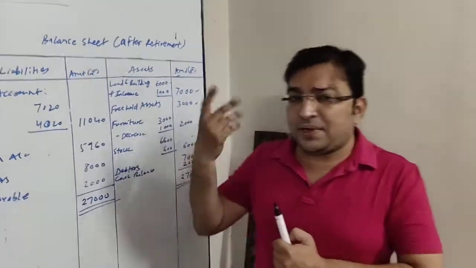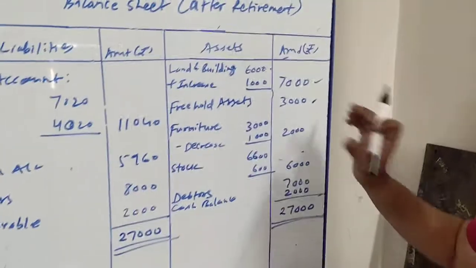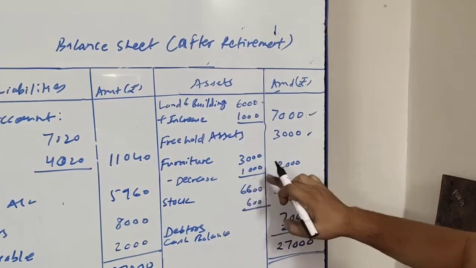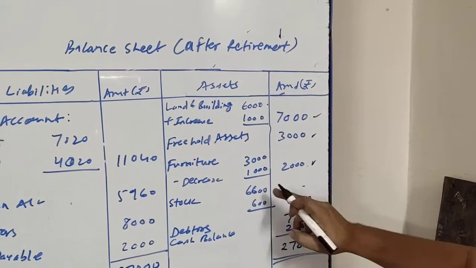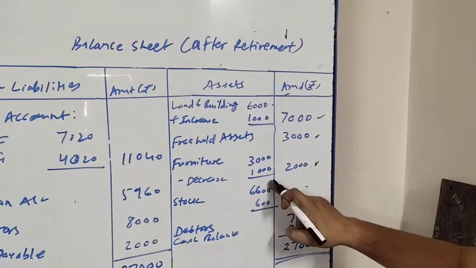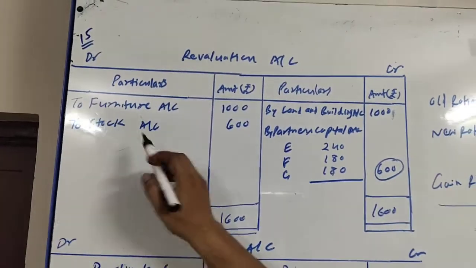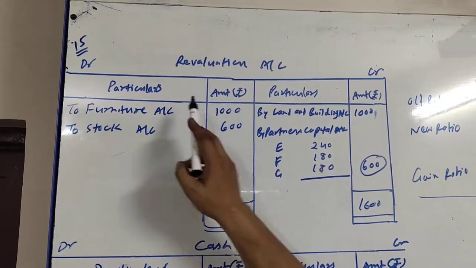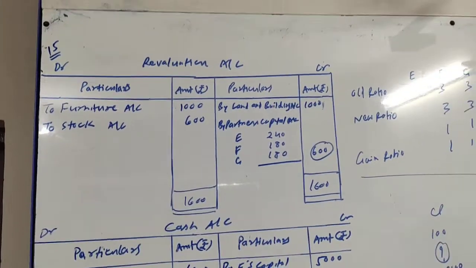It is a loss, and will be debited to revaluation account. First of all, asset side of balance sheet, furniture 3,000 minus decrease 1,000, outer column 2,000, and this decrease, as it is a loss, will be debited to revaluation account. So revaluation account debit side, to furniture rupees 1,000.